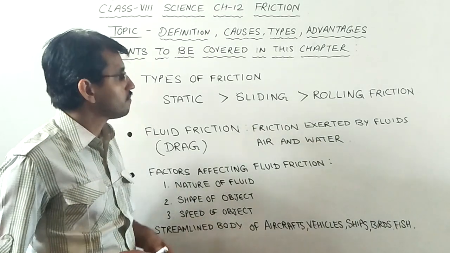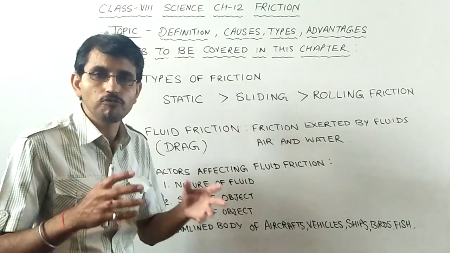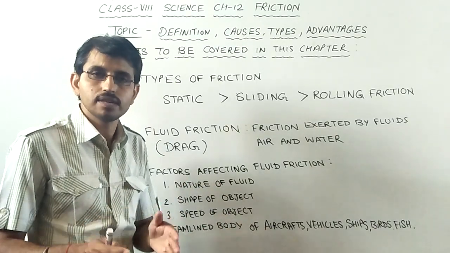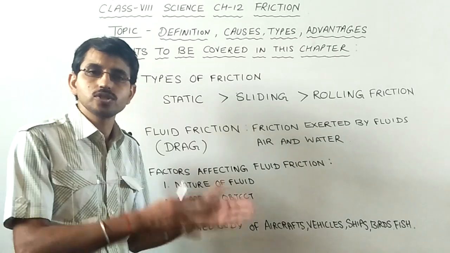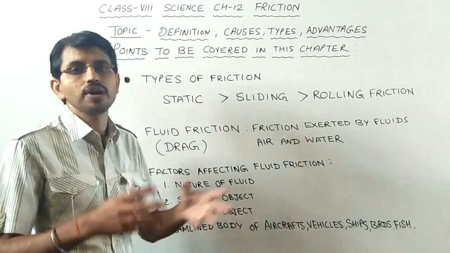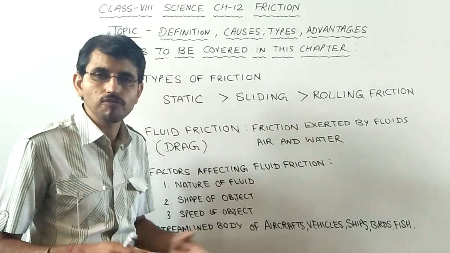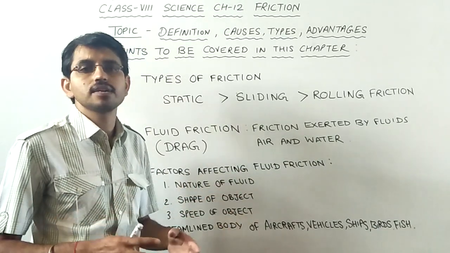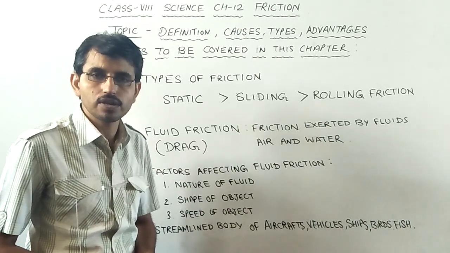So in this chapter, we have understood the role of friction as a necessary factor and as an evil, and the methods of increasing or decreasing friction according to different circumstances. And finally, we have talked about the types of friction and the friction exerted by fluids, that is drag. So this was all about the chapter friction.